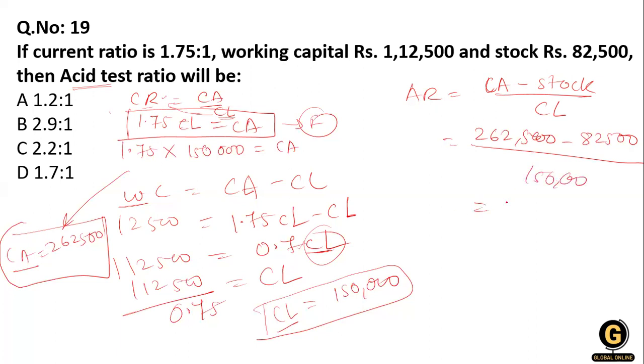In the numerator, after deducting, we get 1,80,000, and here is 1,50,000, so the ratio is near about 1.2 to 1. So option number 1, 1.2 to 1, is the right answer. Clear?